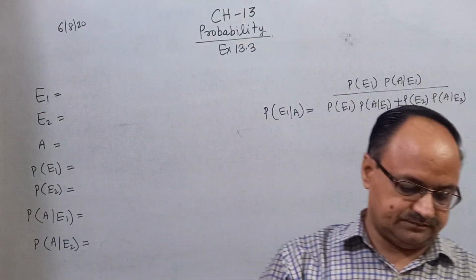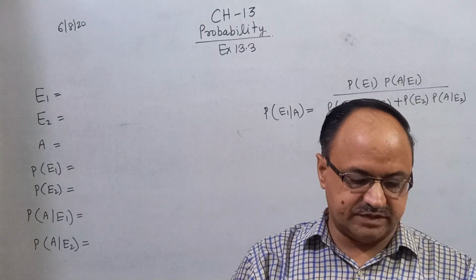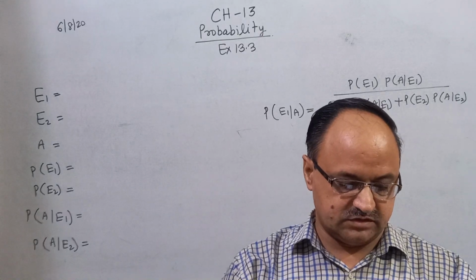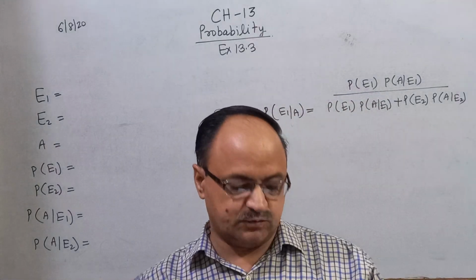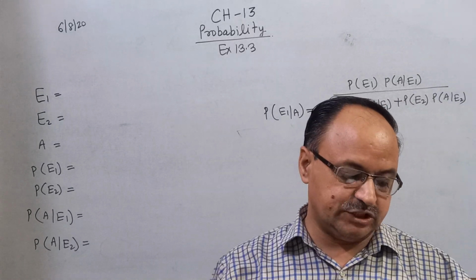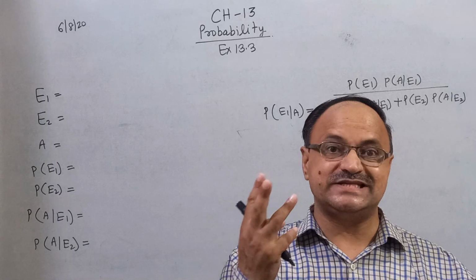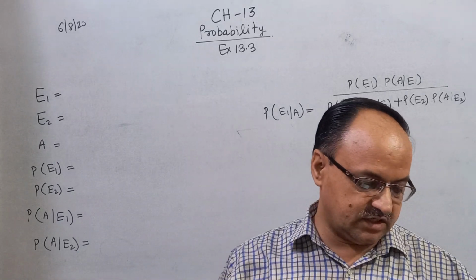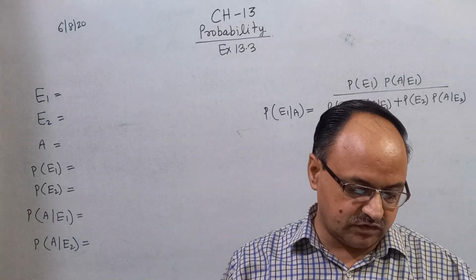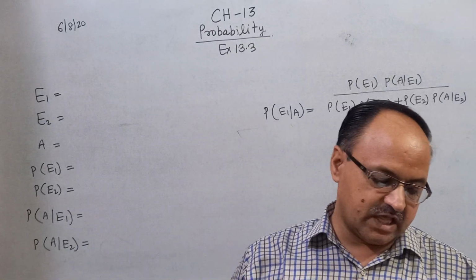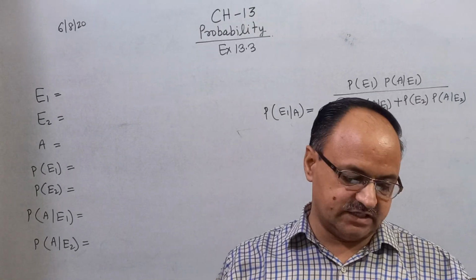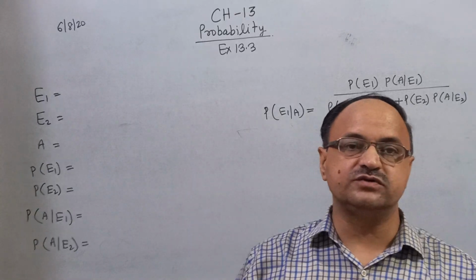Now we solve question number 10. Questions 10 and 12 are both very, very important. Suppose a girl throws a die. If she gets 5 or 6, she tosses a coin 3 times and notes the number of heads. If she gets 1, 2, 3, 4, she tosses a coin once and head or tail is obtained. If she obtained exactly one head, what is the probability that she threw 1, 2, 3, 4 with the die?